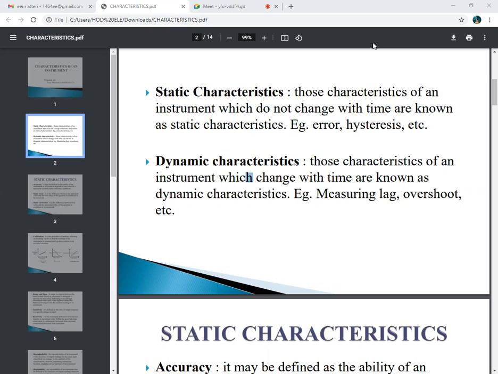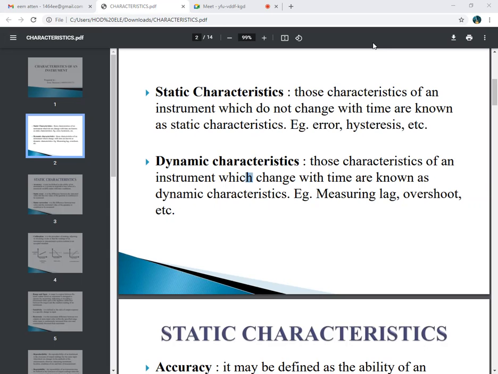So there are mainly two characteristics. First one is static and second is dynamic. So what is meant by static characteristics and dynamic characteristics? We will see one by one. In the question paper, we only have to study the definitions of every characteristic.